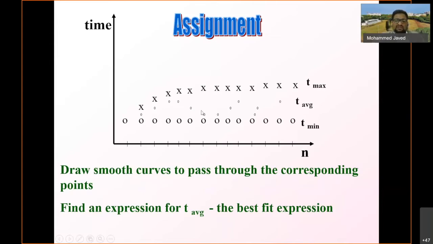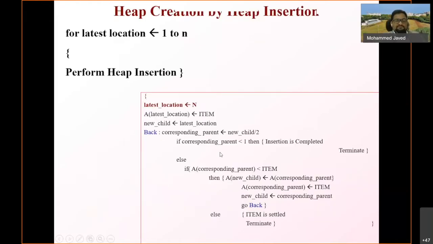If you draw a smooth curve to pass through the corresponding points and find an expression, you can see this would be an almost straight line, this would be a logarithmic curve, and this one would be somewhat of a curve. If you join the points with a smooth curve, you get a nice graph here.